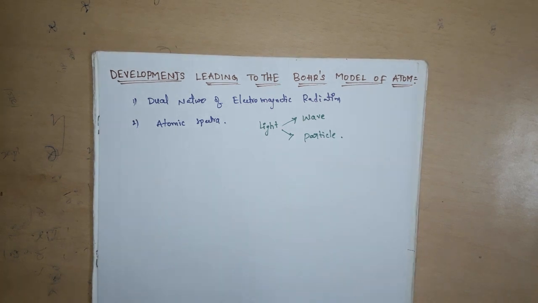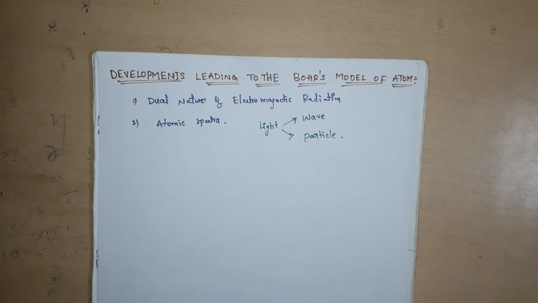The nature of light is explained by two theories: the corpuscular theory and Huygens wave theory. The corpuscular theory was proposed by Newton. According to Newton's corpuscular theory, light propagates in the form of small particles.